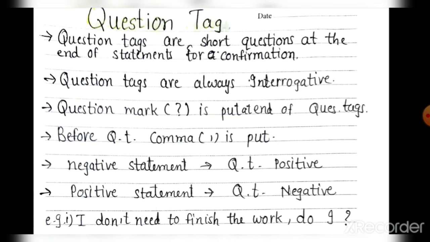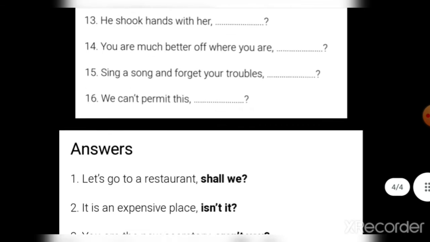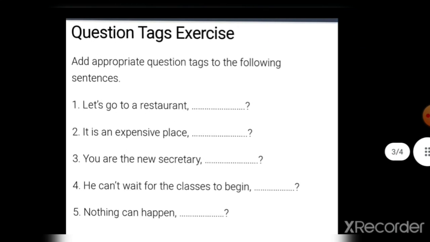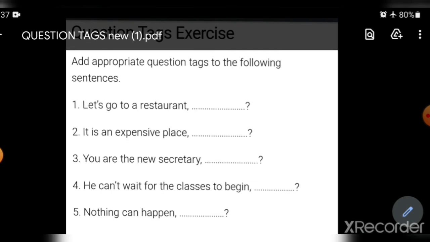So you will write the question tag exercises in homework. What is the homework? Today's homework is question tag exercises in the notebook. It is not given in the textbook. You will write the whole exercises in the notebook. Clear? So that's all for today.